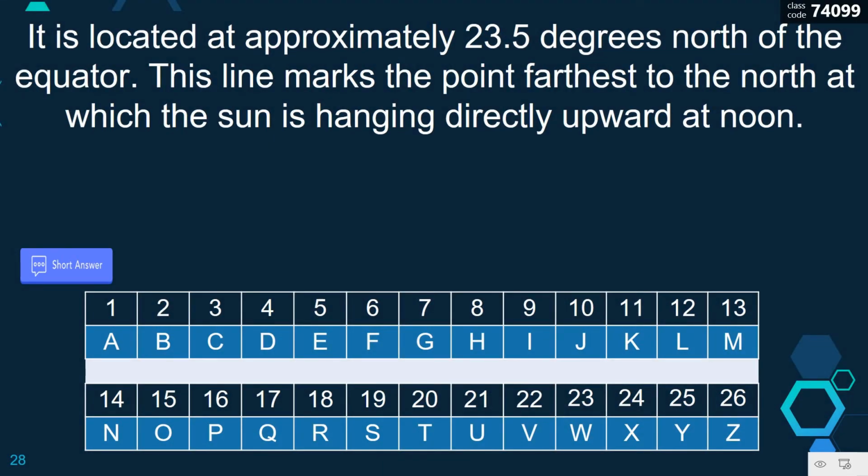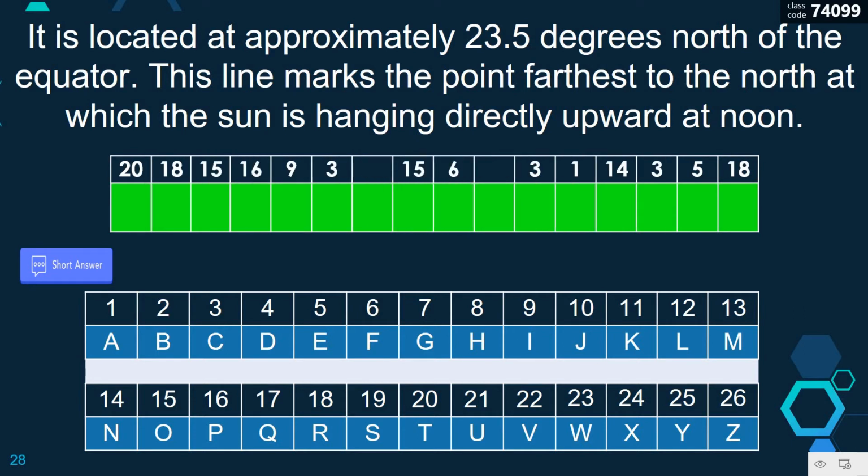It is located at approximately 23.5 degrees north of the equator. This line marks the point farthest to the north at which the sun is hanging directly upward at noon. And this is the hint. Again, it is composed of 3 words. The first word comprises 6 letters, the second word 2 letters, and the third word 6 letters. Okay, the correct answer is Tropic of Cancer.